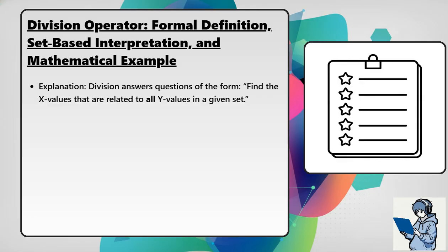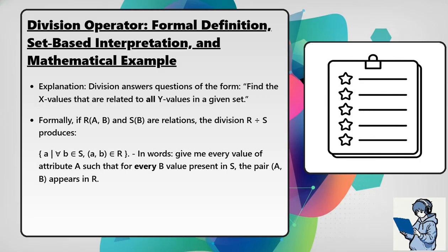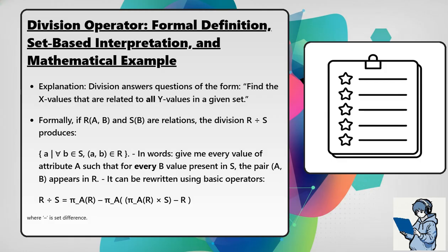Explanation: division answers questions of the form, find the x values that are related to all y values in a given set. Formally, if R of a, b and S of b are relations, the division R divided by S produces the set of a such that for all b in S, the pair a, b is in R. In words, give me every value of attribute a such that for every b value present in S, the pair a, b appears in R. It can be rewritten using basic operators: R divided by S equals pi sub a of R minus pi sub a of open parenthesis pi sub a of R cross S minus R close parenthesis, where minus is set difference.